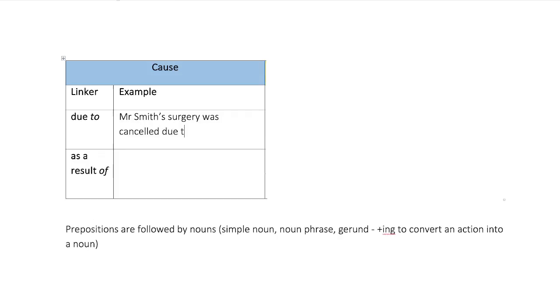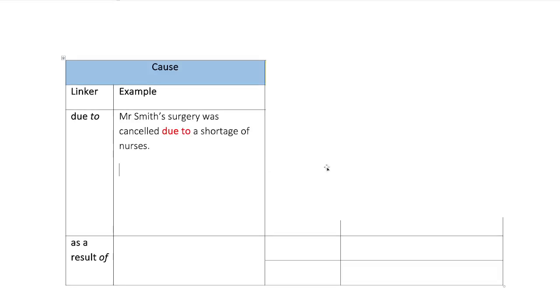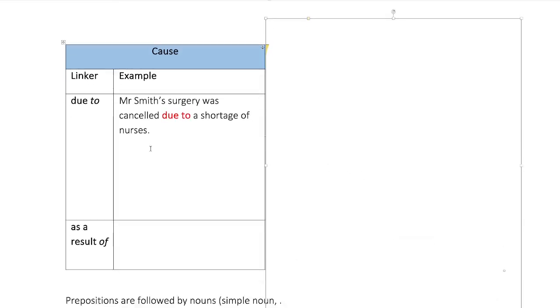It was cancelled due to a shortage of nurses. Mr. Smith's surgery was cancelled due to, there it is in the middle, a shortage of nurses. I could do it like this as well. It's a really good linker, this one. I could also say "due to". What follows "due to" if I do this?